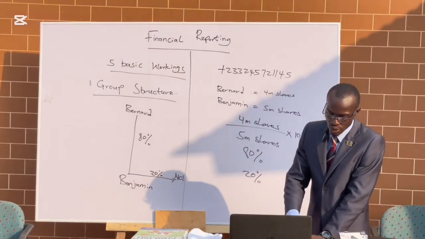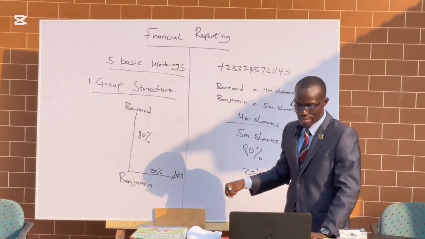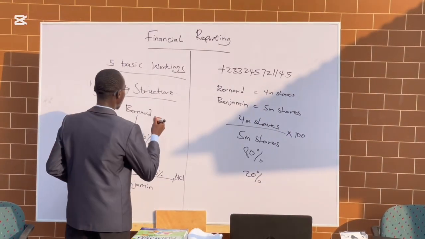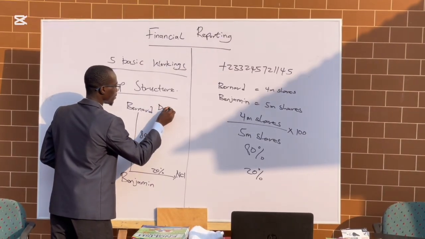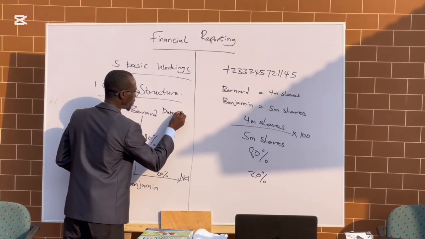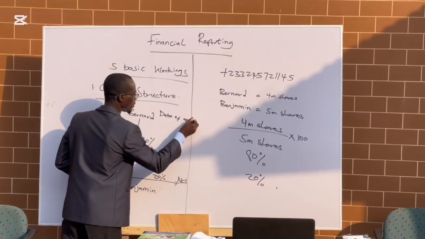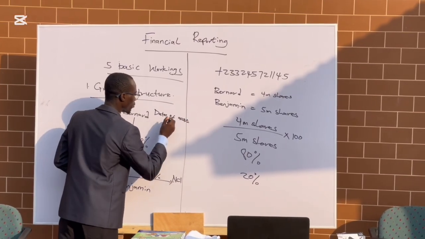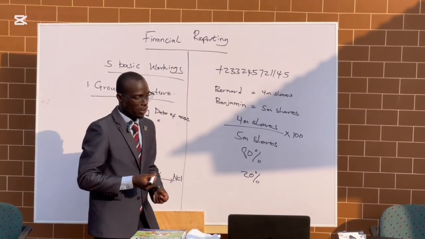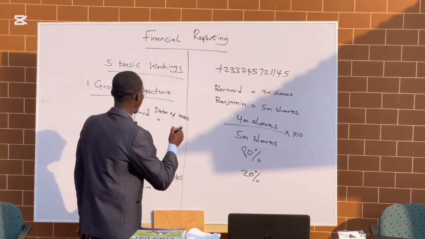So you come and write, so on 31st December 20x8 will be the date of acquisition.